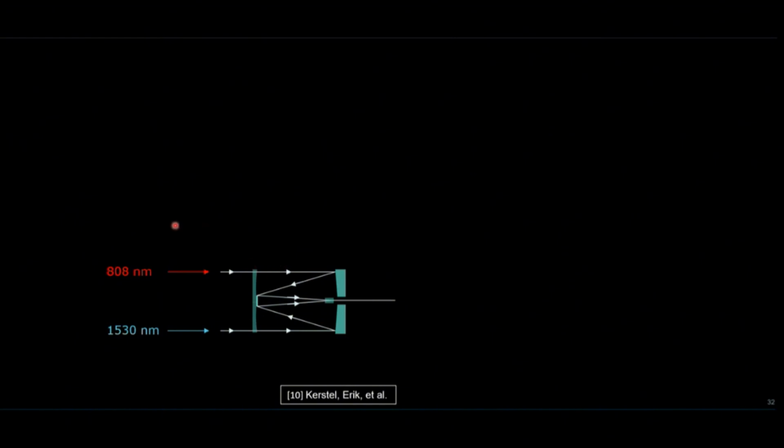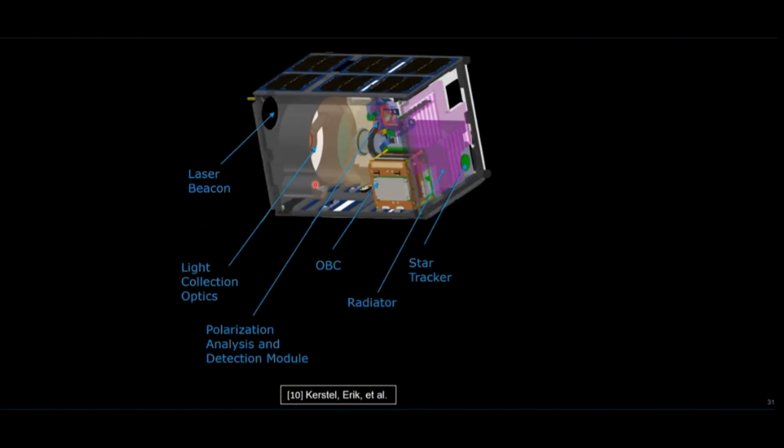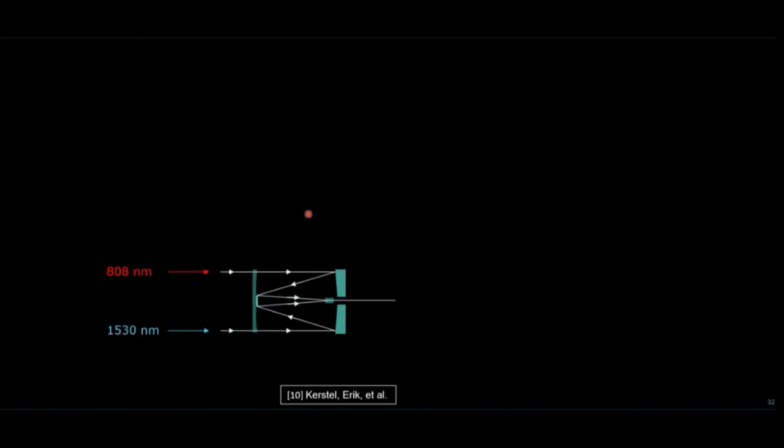So at the input of the satellite, we have this Schmidt-Cassegrain telescope that can accept different light wavelengths. For example, for the quantum channel it would use 880 nanometers, and for the classical channel, it would use 530 nanometers. Afterwards, you would have some kind of dichroic beam splitter that would split the wavelengths accordingly, either the classical or the quantum. The classical wavelength would go to this part, and the quantum would go to this part.